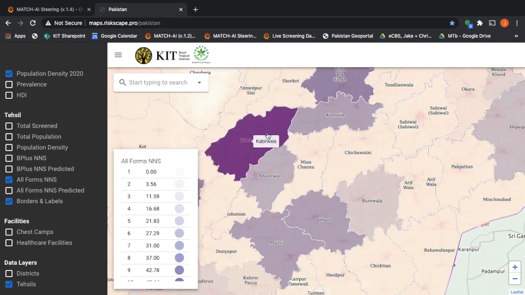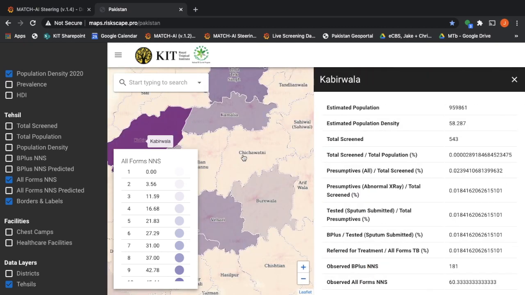Areas identified by previous screening results can be examined in better detail to understand important indicators like numbers needed to screen and B positivity rates that may warrant the need for further screening within that geographic boundary.